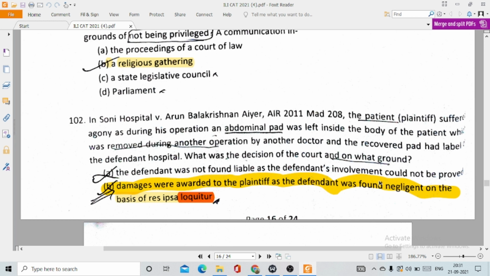In Sony Hospital versus Arun Balakrishnan Iyer, the patient plaintiff suffered a body as during his operation an abdominal pad was left inside the body of the patient, which was removed during another operation by another doctor, and the recovered pad had a label of the defendant hospital. What was the decision of the court and on what ground? So the correct option is option number B. Damages were awarded to the plaintiff as the defendant was found negligent on the basis of res ipsa loquitur. So in case you are well aware of this case, then you could easily choose the correct option.